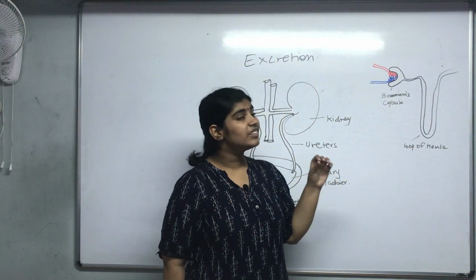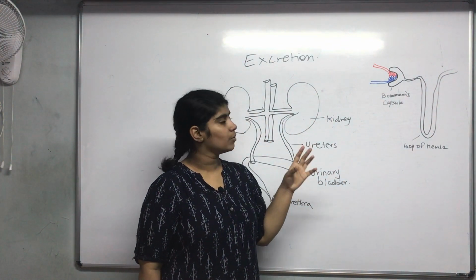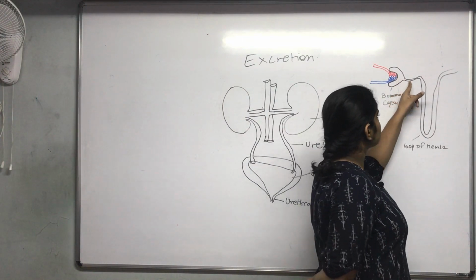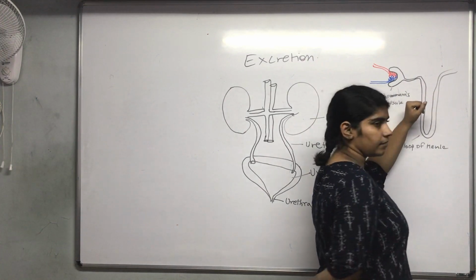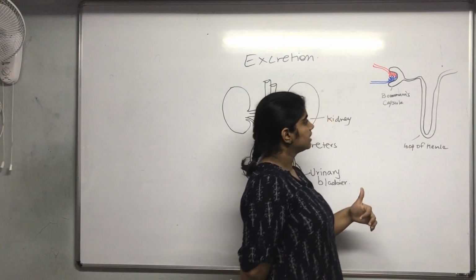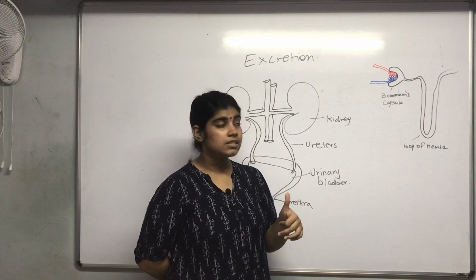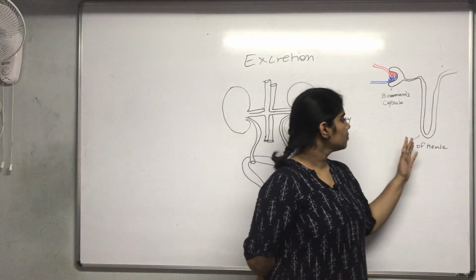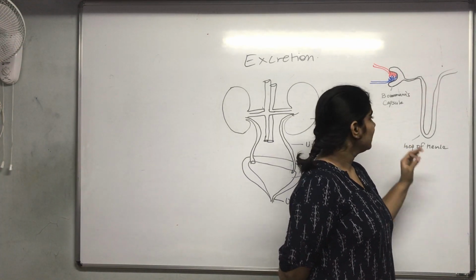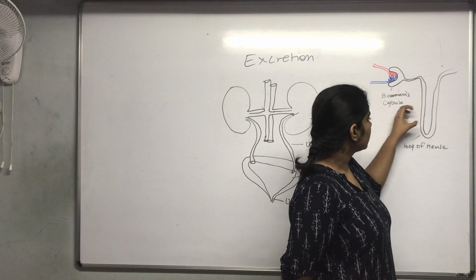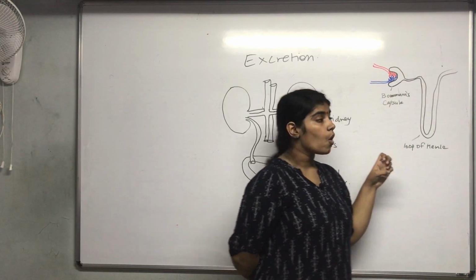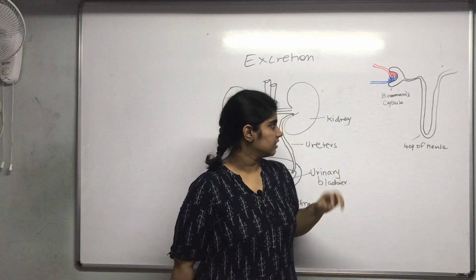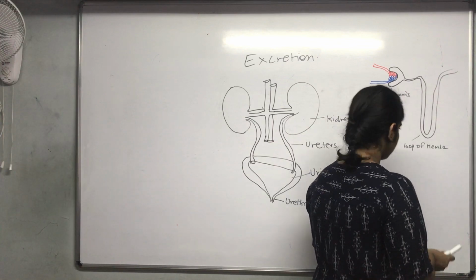Now when the filtrate enters the Bowman's capsule from the blood, it passes through the loop of Henle. This filtrate contains necessary things as well as toxic waste. So what the loop of Henle usually does is it takes up, or reabsorbs, all the necessary things back into the blood, and then, okay, this is the ascending loop and